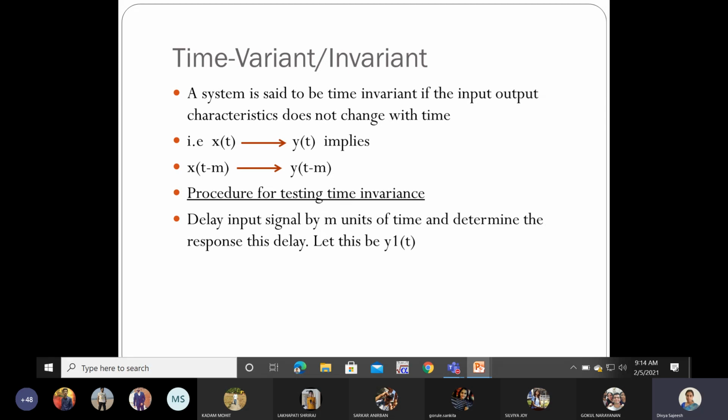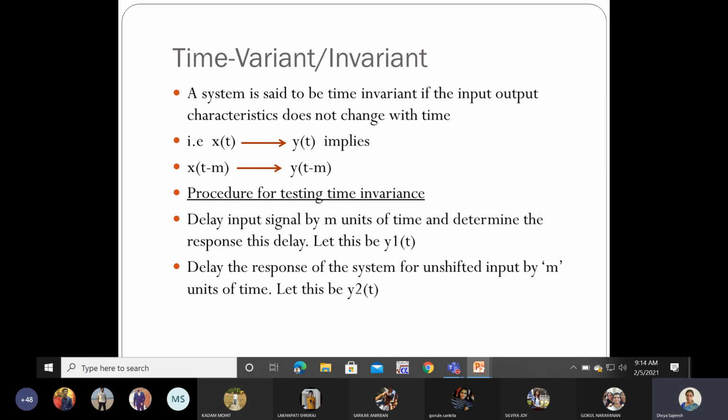Let it be y1 of t. Next, delay the response of the system: the output of the system is passed through a delay block with m units of delay. Let it be y2 of t.